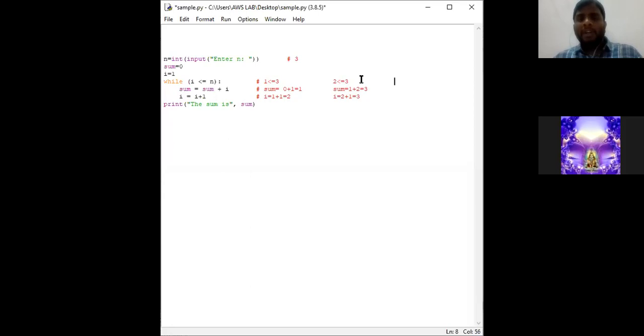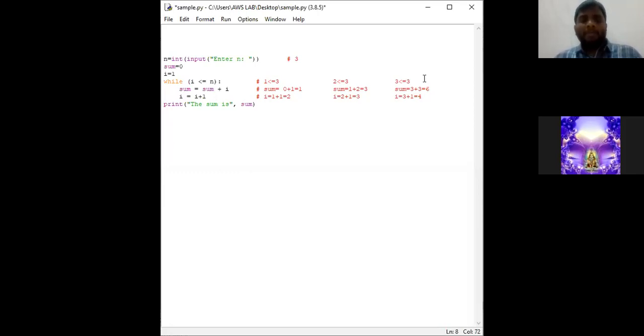Now coming to the third iteration, again it checks the condition. Now the I value is 3. 3 less than or equal to 3. Since the condition is true, sum is equal to, in the previous iteration its value is 3, and we add I value 3. So 3 plus 3 is equal to 6. Now increment the I value. I is equal to 3 plus 1, in this case 4. This is the process done in the third iteration. Now check for another iteration.